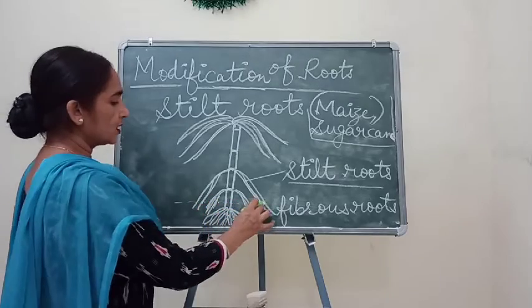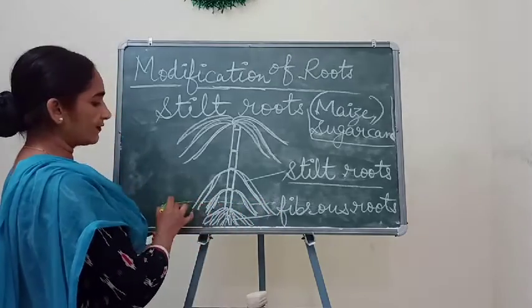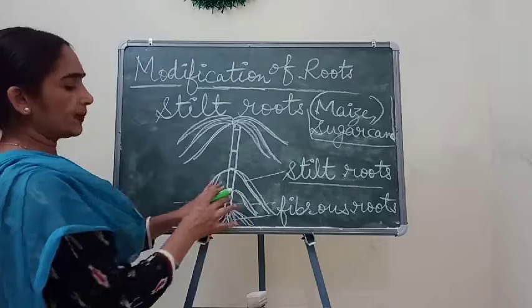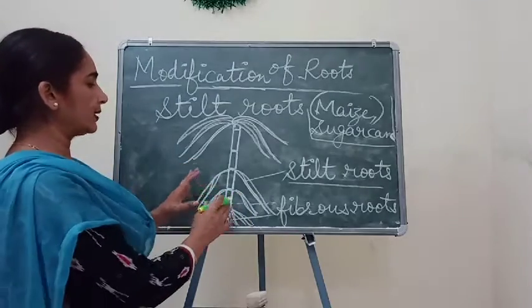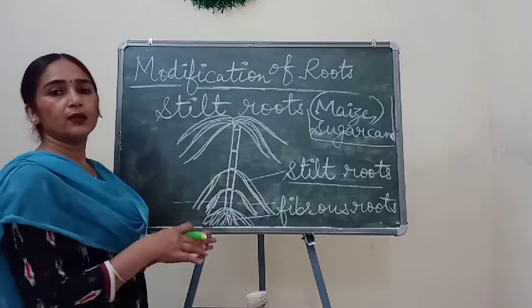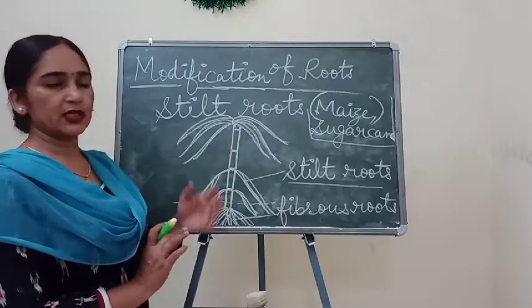This is the soil level, means ground level, and they hold the soil particles properly so that they can give protection to the sugarcane plant or maize plant.